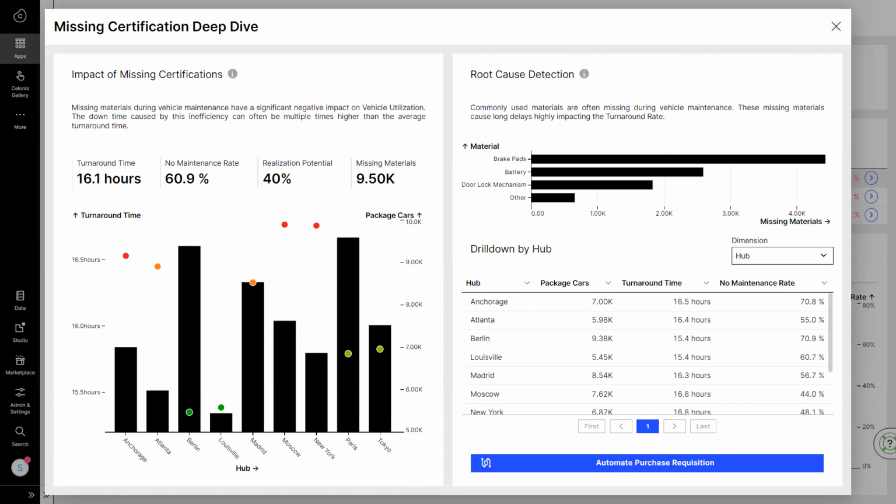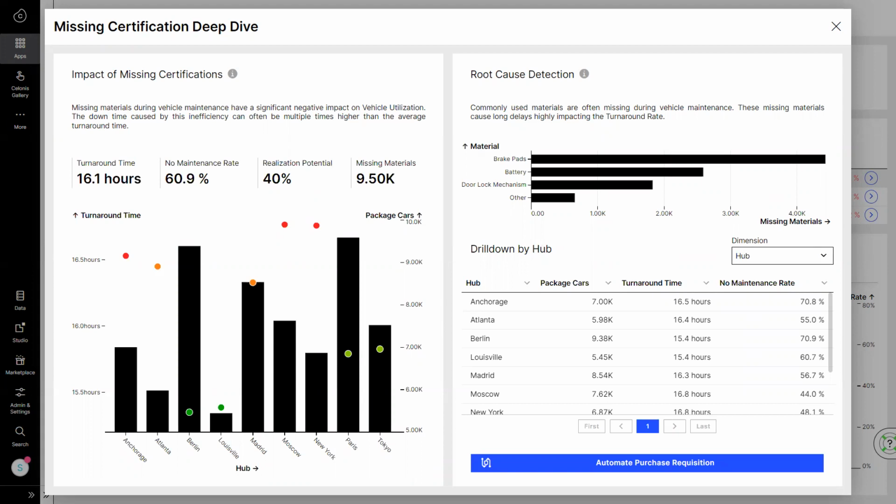Based on process insights on vehicle type, location, and mileage, Celonis better predicts maintenance needs and the materials associated. With this insight, Eleonora can set up triggers to order those materials before they're needed. So we just went from the highest level business objective of optimizing overall vehicle utilization to finding the root cause of the inefficiency in only a couple of clicks. This is exactly what makes the EMS so powerful.